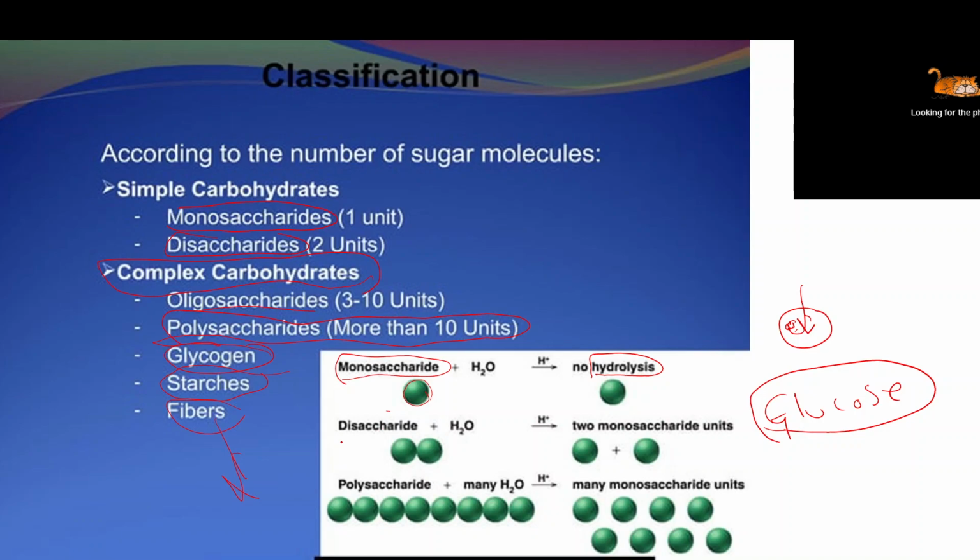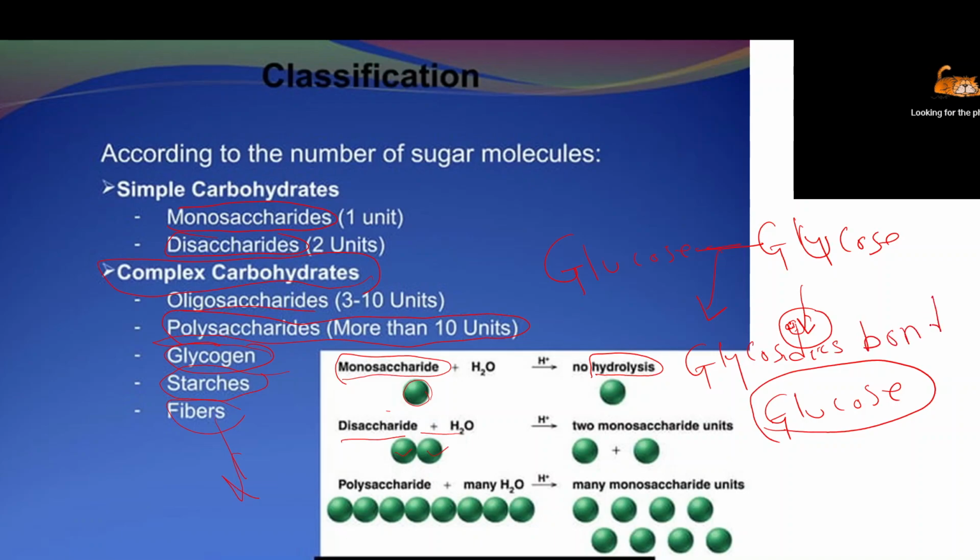Next one is the disaccharide. If you see the disaccharide, it consists of two monosaccharides combined together. Here one glucose is combined with another glucose with the help of a glycosidic bond. The bond between the two glucose is called the glycosidic bond. This is called the alpha glycosidic bond.